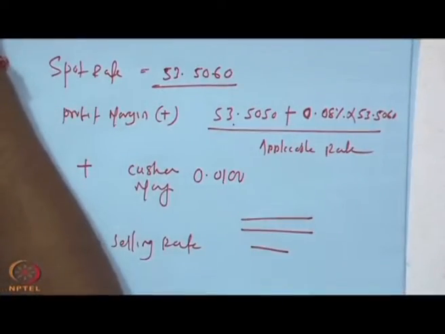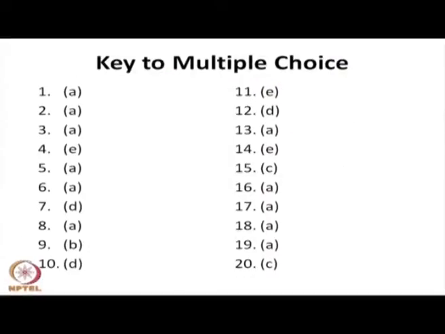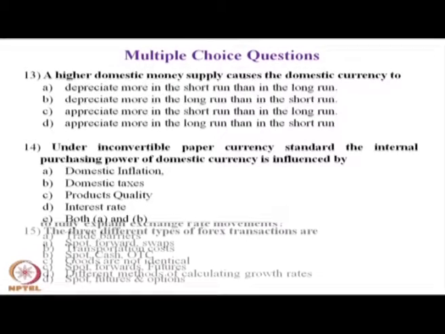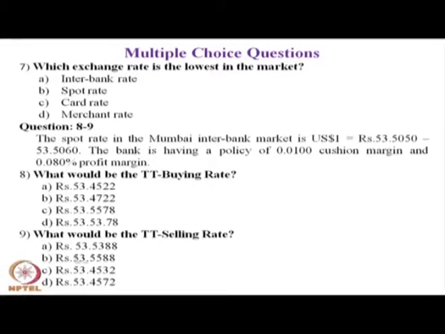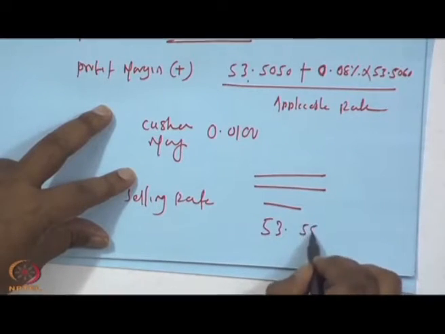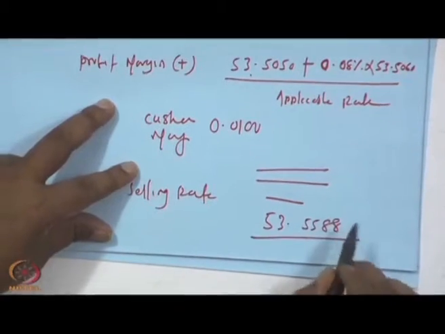The answer for question number 9 is B. The answer for question 9 is 53.5588. This is the answer for you.